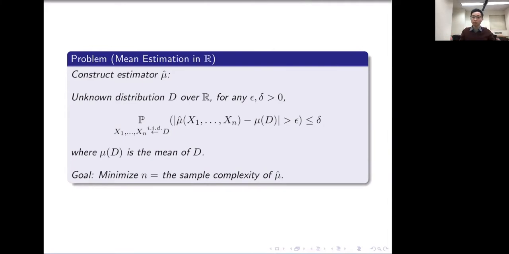Now, this mean estimation problem is obviously very fundamental in statistics, but it is also highly relevant in algorithm design as well. As an example, suppose we're given some combinatorial object, let's say a graph or maybe some stream, and there's some parameter of it that we're trying to estimate. A common approach is to design and compute some distribution whose mean or expectation is exactly the parameter we're trying to estimate. And therefore, mean estimation as a problem is also very important in computer science.